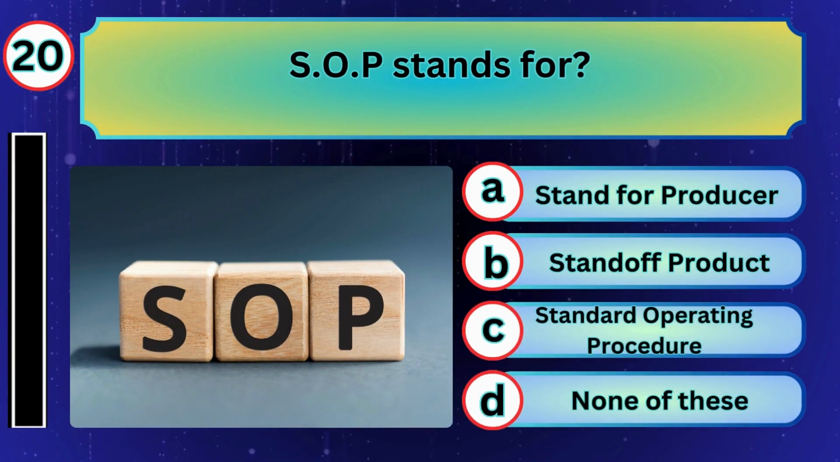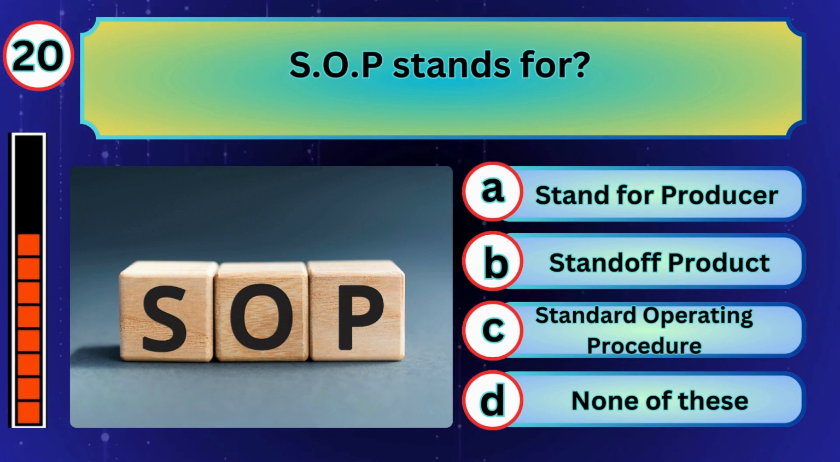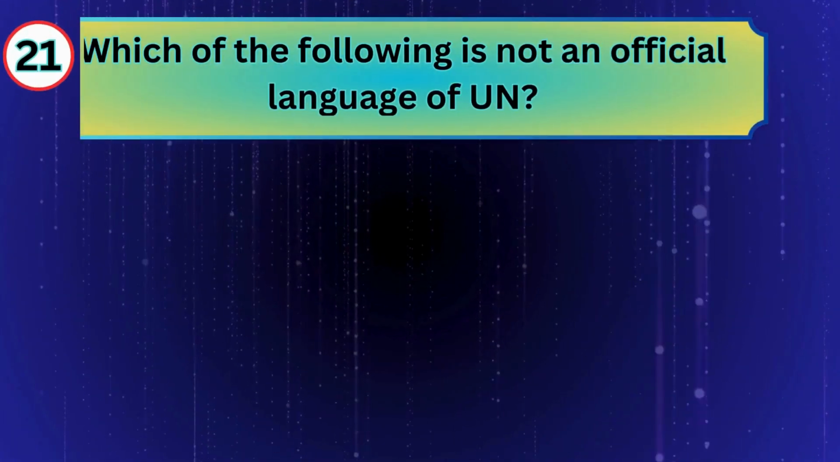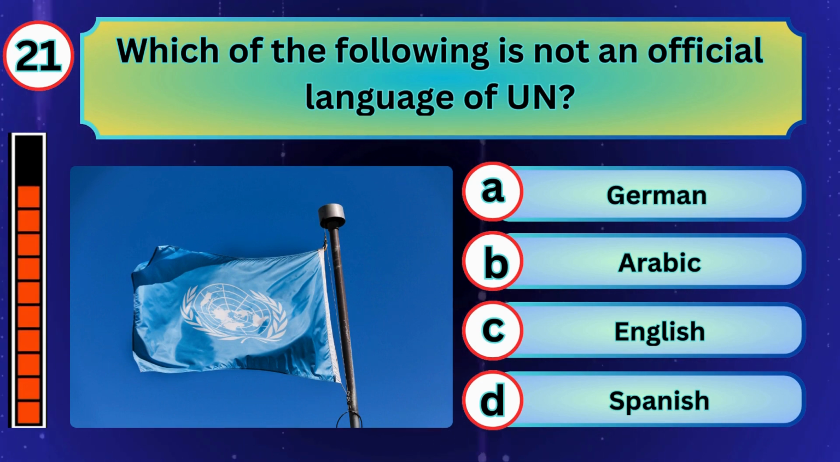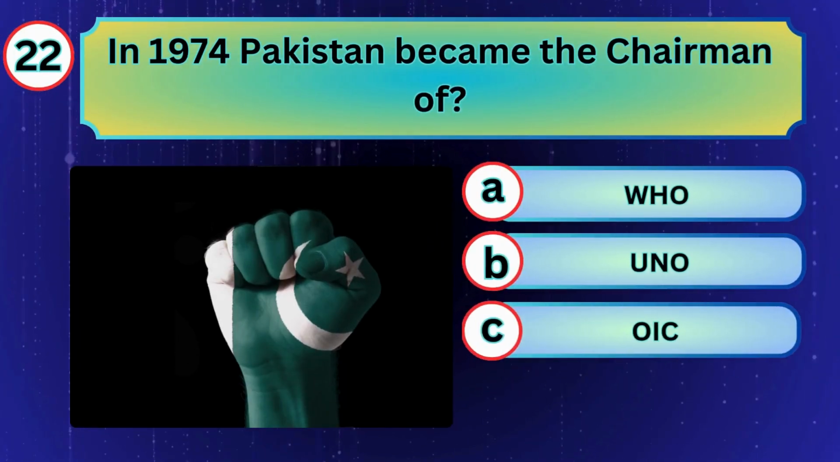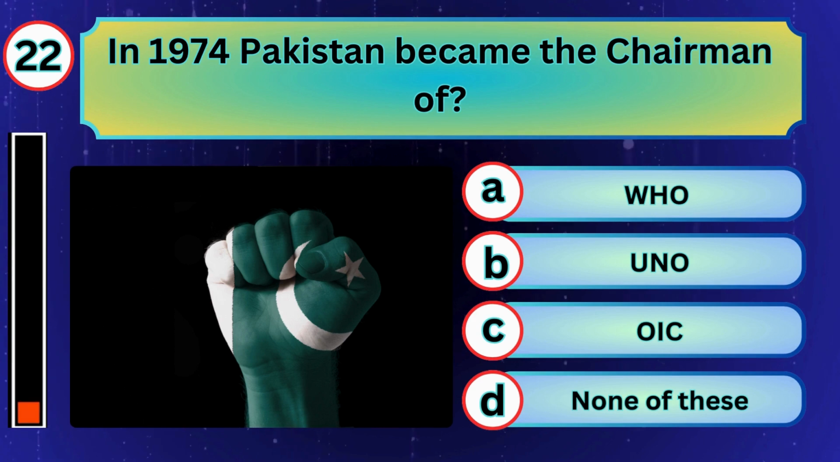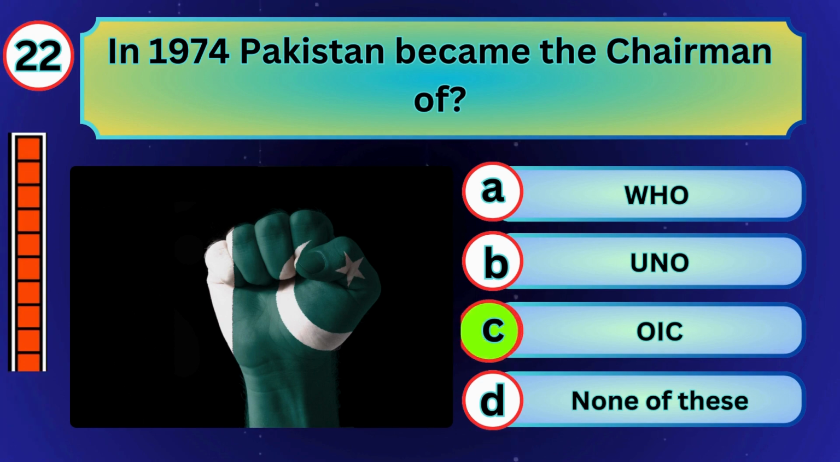SOP stands for Standard Operating Procedure. Which of the following is not an official language of UN? German. In 1974, Pakistan became the chairman of OIC.